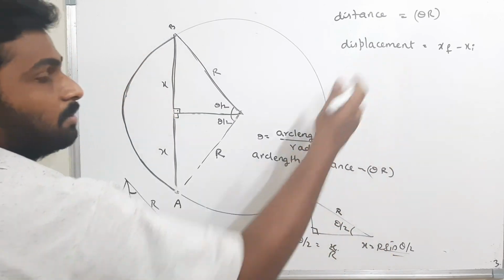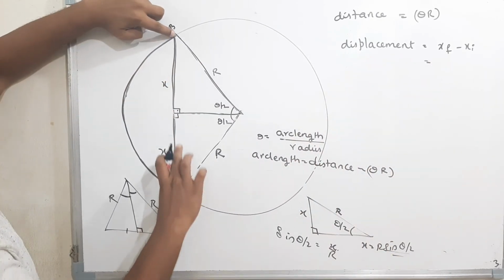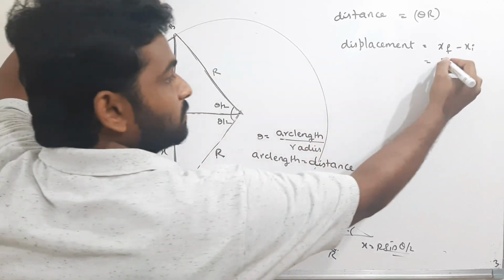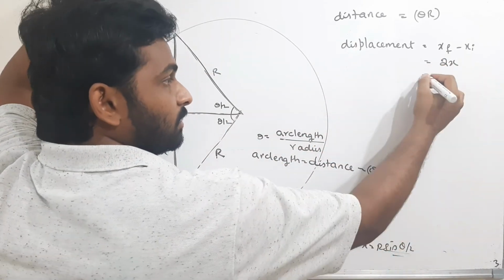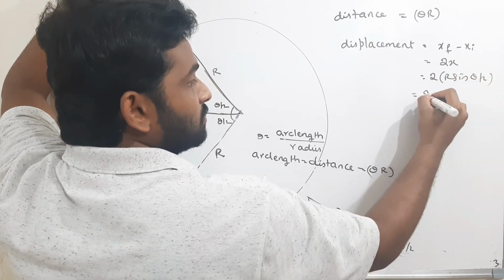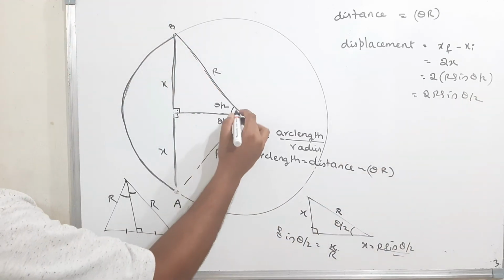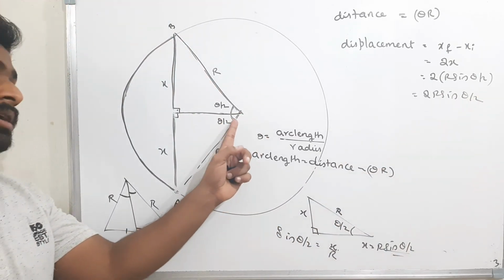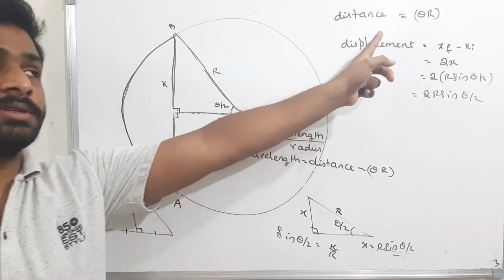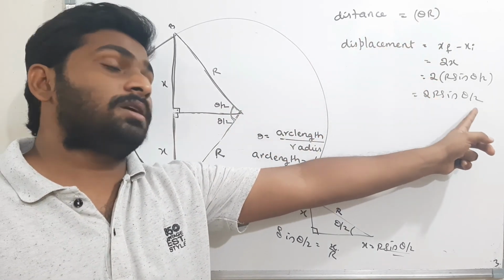Now we just keep it there. Displacement is how much? Displacement is the length of this, that is x plus x. That is nothing but displacement is 2x. That means 2 into r sin theta by 2. Therefore displacement is 2r sin theta by 2. Depending on this angle, the distance and the displacement will change. Distance is given by theta into r. Displacement is given by 2r sin theta by 2.